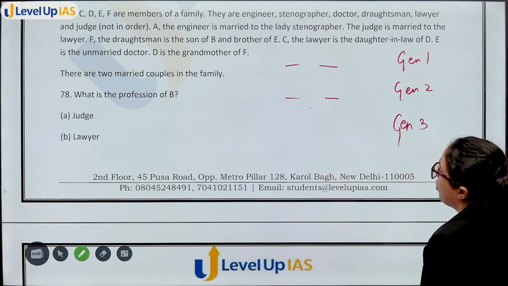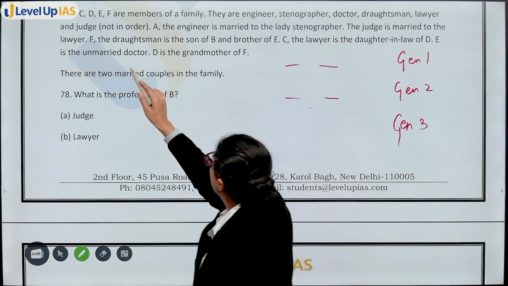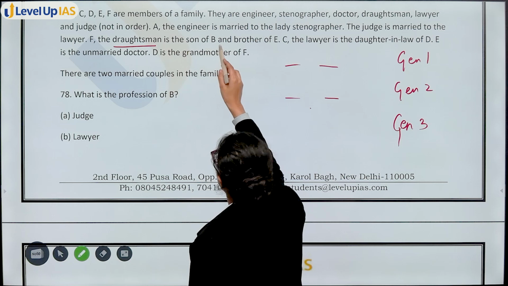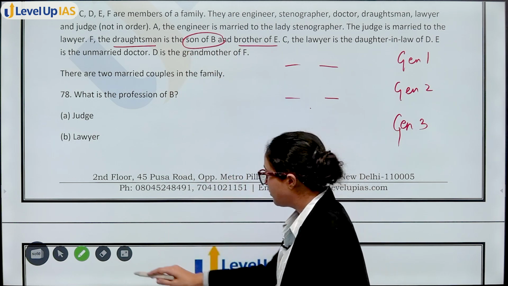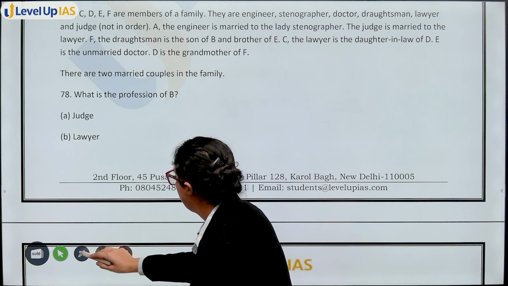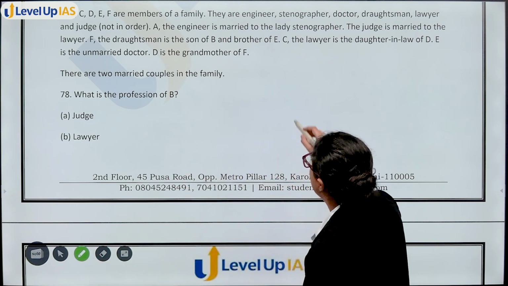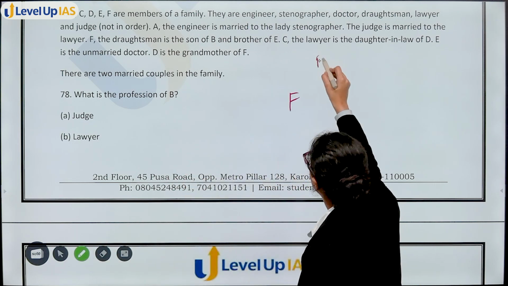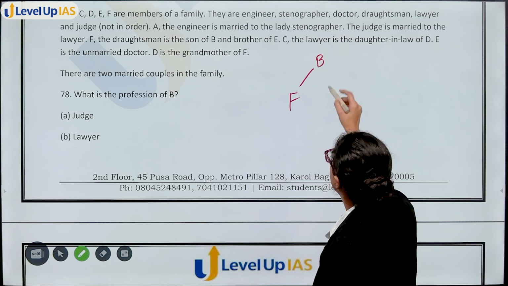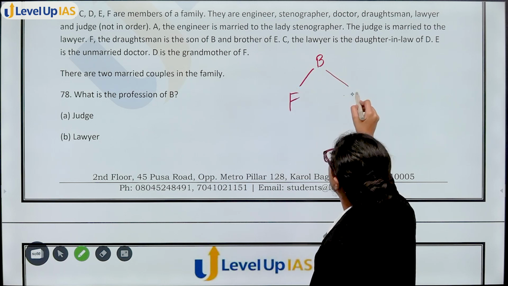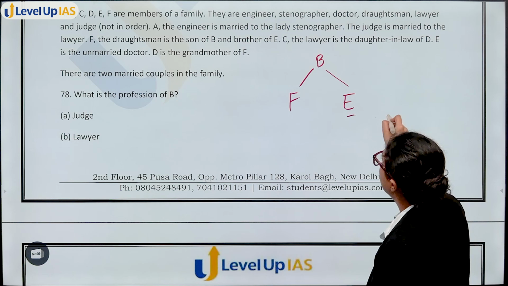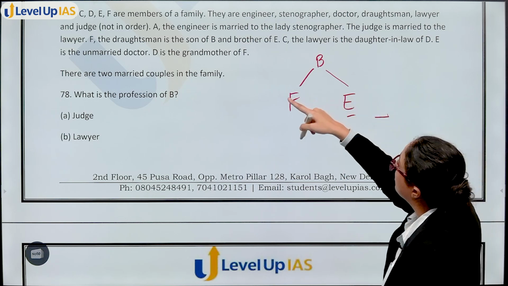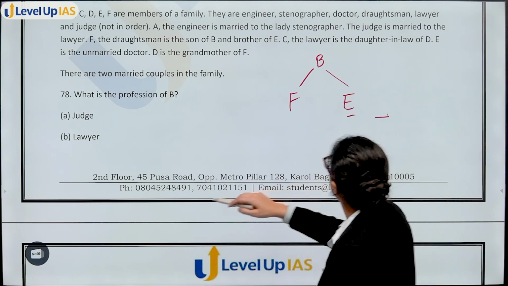Judge is married to lawyer. F is the draughtsman. F, the draughtsman, is son of B and brother of E. So, can I say, if I draw it like this, F is the son of B and brother of E. Okay? F is the brother of E. E is not married.